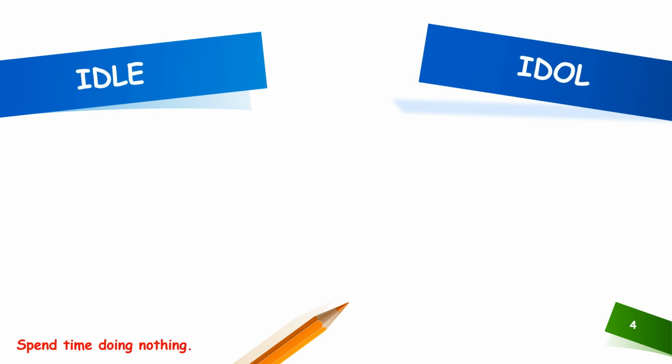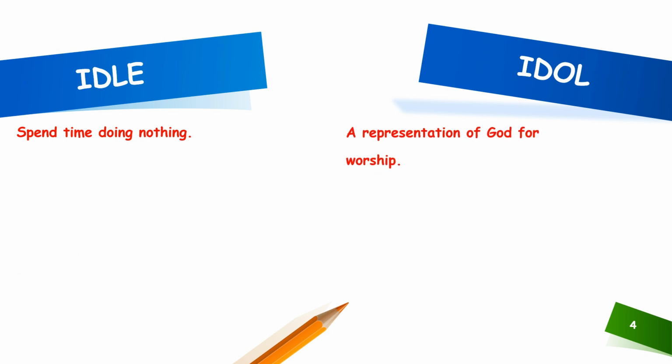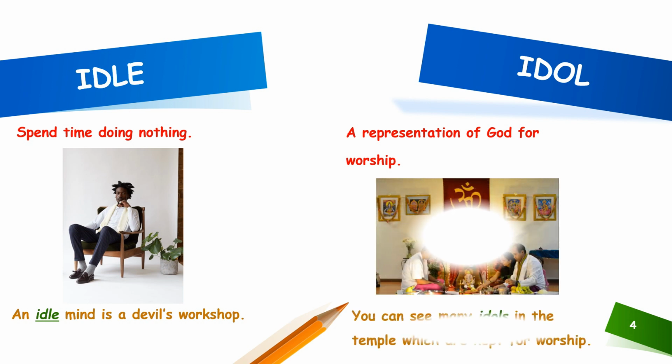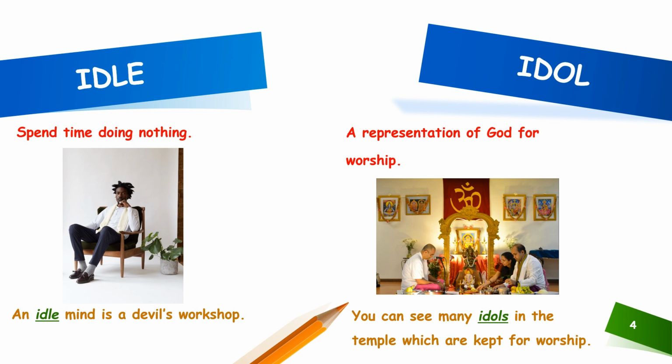The fourth set of homophones for discussion is idle and idol. Idle is to spend time doing nothing, and idol is a representation of God for worship. Now, let us see how to use these homophones in a sentence. An idle mind is a devil's workshop, and you can see many idols in the temple which are kept for worship.